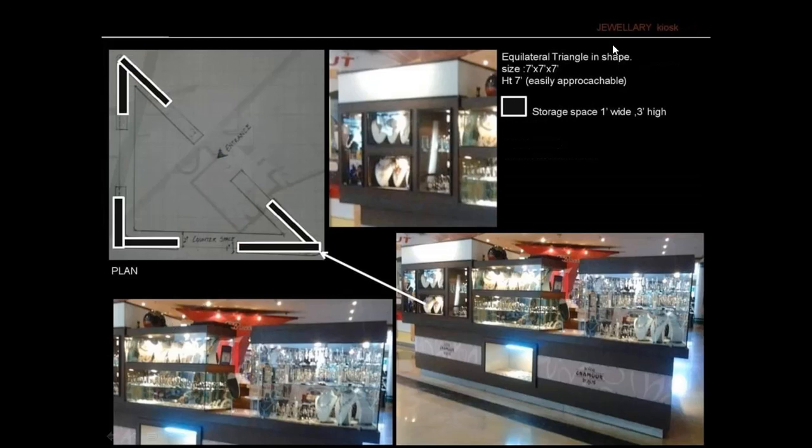Then jewelry kiosk. The plan is given. So this is the plan of jewelry shop, and these are the details of interior. Again we can say the interior. This interior details, interior designing or architectural details, or these are the false details. So we can remove at any time, or we have used this here to add aesthetical appearance to your building. So beautify the building, a smooth appearance to the building.